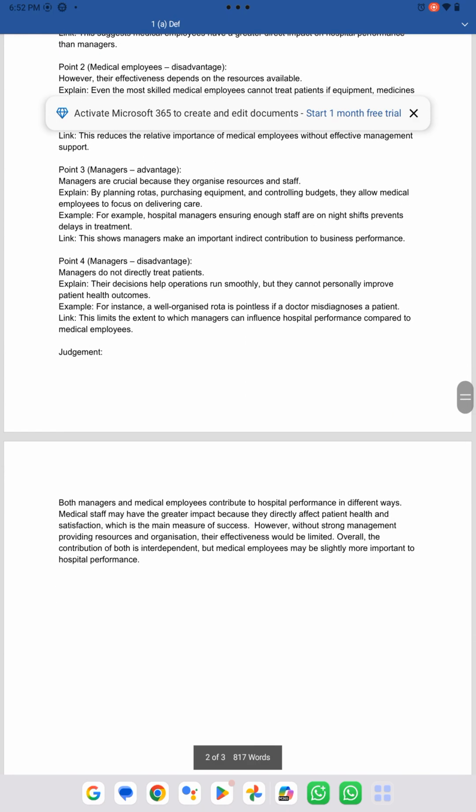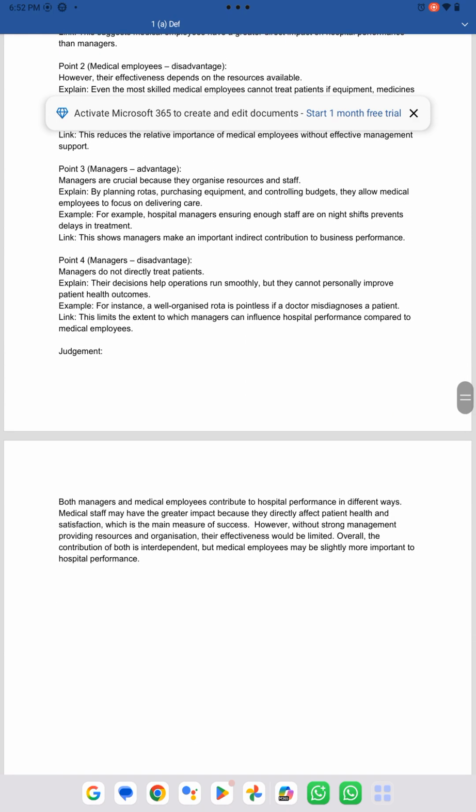Then I have written point four as well, the disadvantage for the managers. First of all, I have made my point that managers do not directly treat patients. However, their decisions help operations run smoothly, but they cannot personally improve patient healthcare outcomes. For instance, a well-organized rota is pointless if a doctor misdiagnoses a patient. So this limits the extent to which managers can influence hospital performance compared to the medical employees.